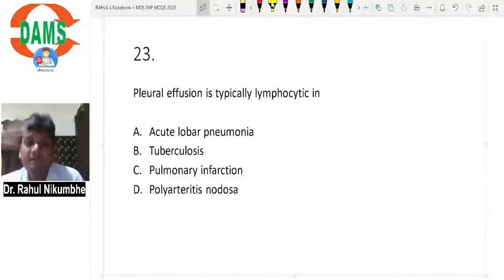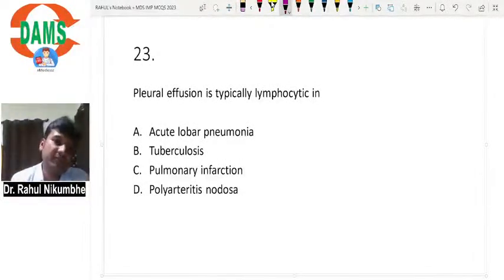Pleural effusion is typically lymphocytic in? Yes, again, lymphocytic fluid is a characteristic feature of TB. Okay.